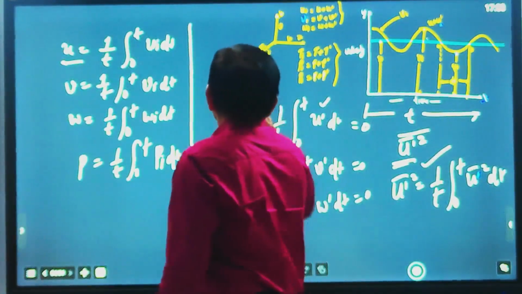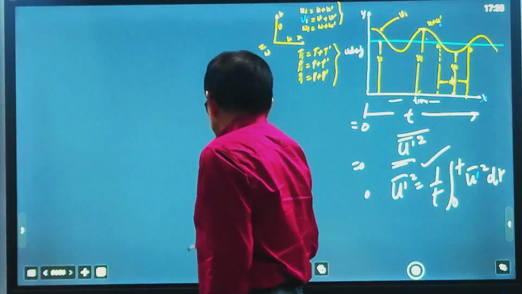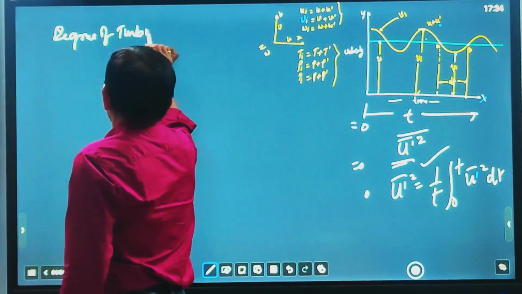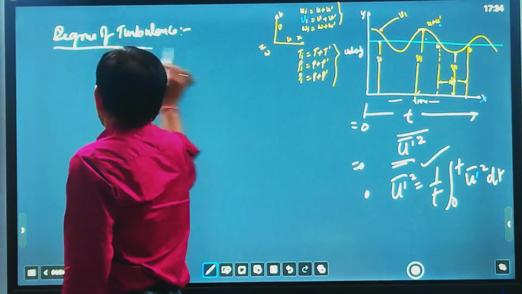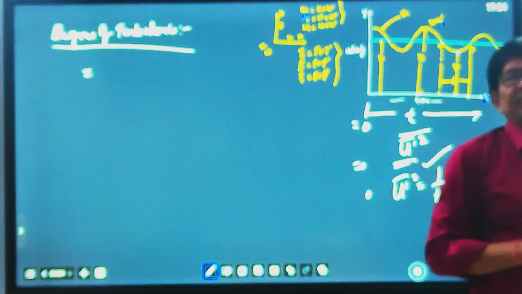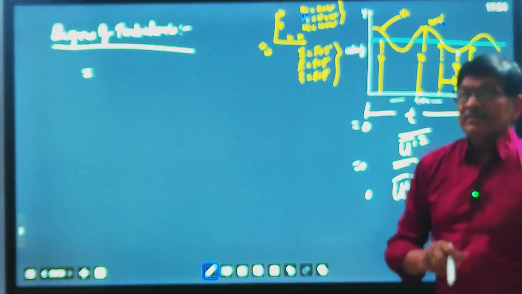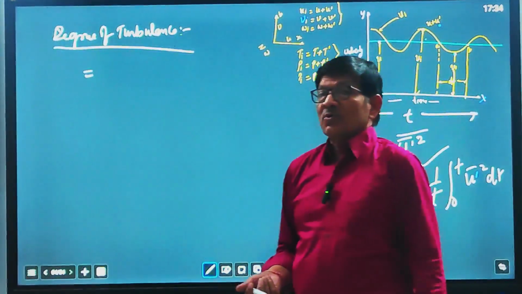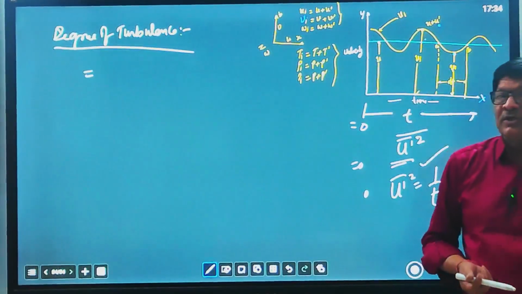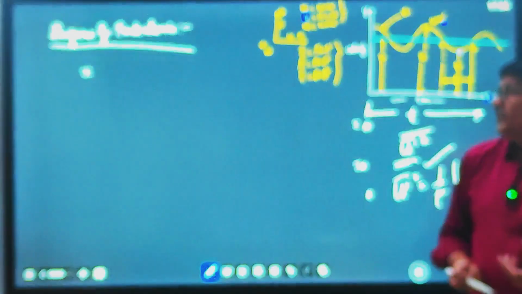Let us see what a degree of turbulence is. How do we define the degree of turbulence? Turbulence is defined by the arithmetic mean of the square of the fluctuating component. The arithmetic mean of the square of the fluctuating components of turbulence in x, y and z direction is known as the degree of turbulence.